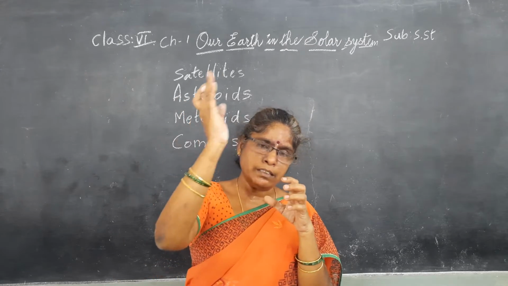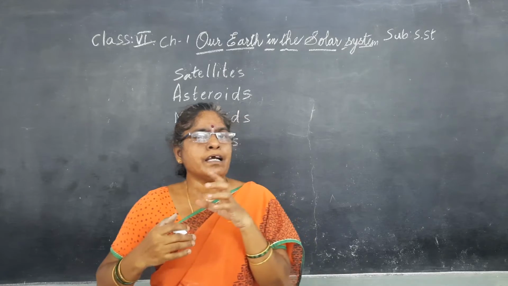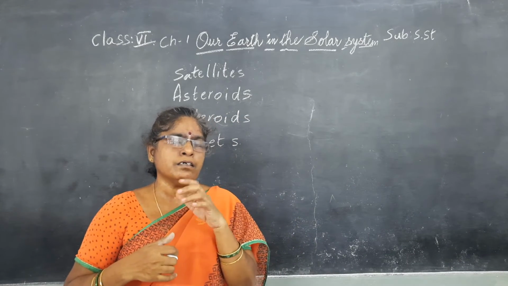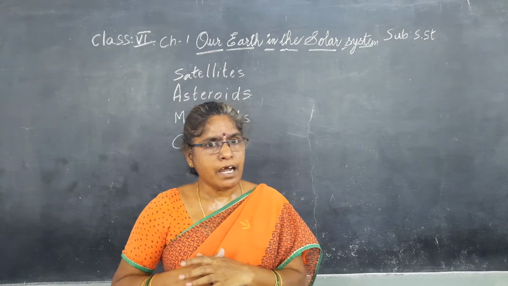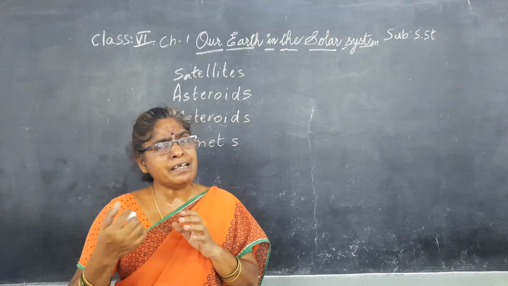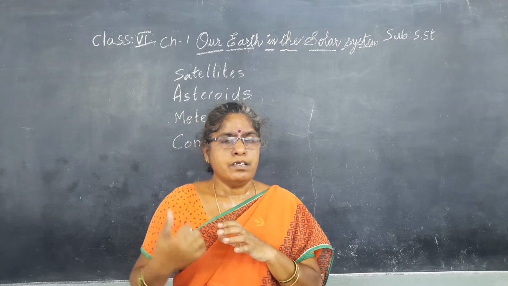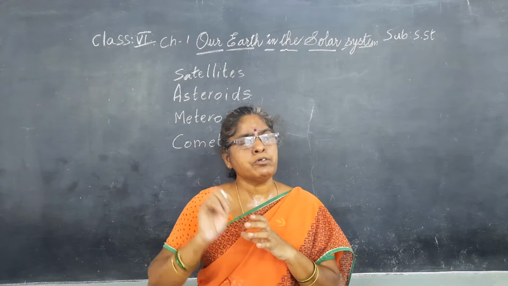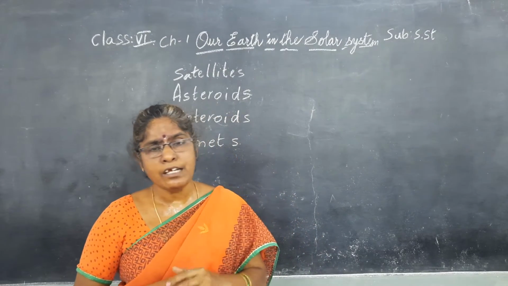Sometimes it appears to us also. One comet which appeared in 1986 is the Halley comet, and after 76 years it may appear again. If you want to see it, we should wait until 2061.